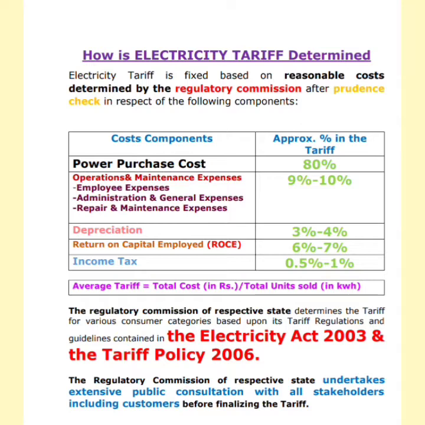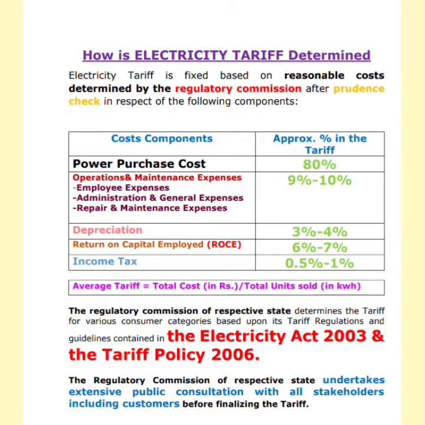Then comes depreciation, which contributes 3 to 4% in the tariff determination. Then comes return on the capital employed, whatever investment is made by the respective distribution company. The return given in lieu of that investment is called ROC, that is 6 to 7%. Then comes the income tax, that is 0.5 to 1%.